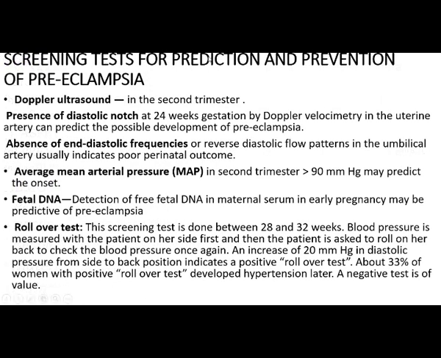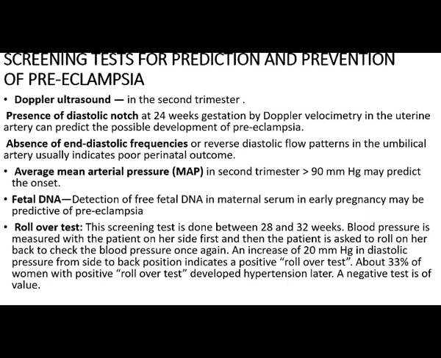Screening tests for the prediction and prevention of preeclampsia: what can be done? Doppler ultrasound in the second trimester: presence of a diastolic notch at 24 weeks gestation by Doppler velocimetry in the uterine artery can predict the possible development of preeclampsia.